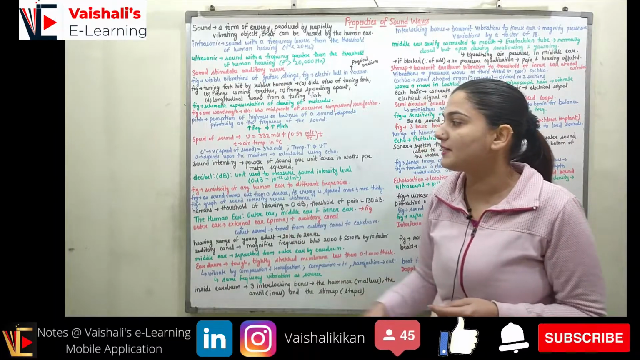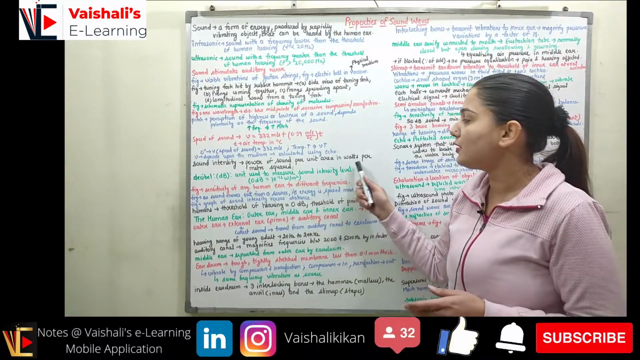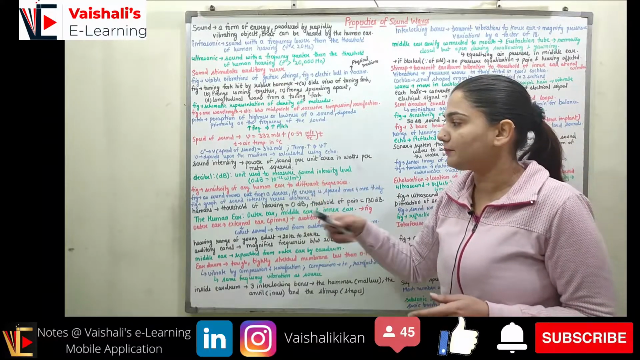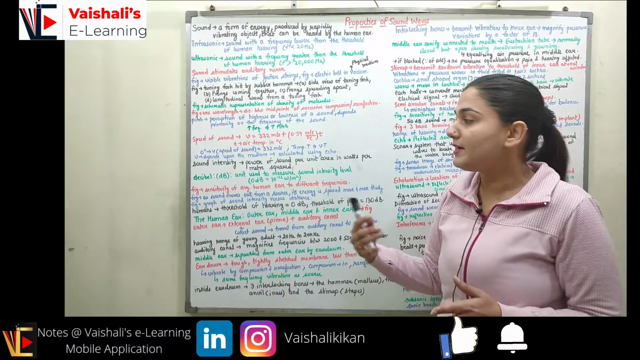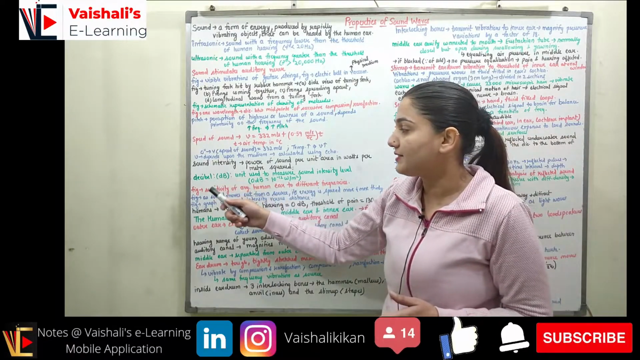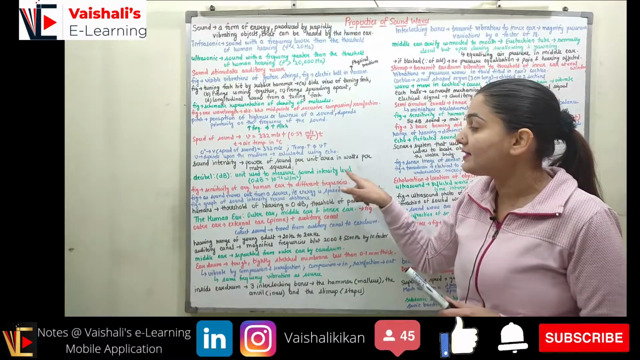Coming to the next parameter, that is the sound intensity. Sound intensity is the power of the sound per unit area in watt per meter square. When I find out the power of the sound in watt per meter square, that gives me the sound intensity. Decibel. Decibel is a unit to measure sound intensity level.